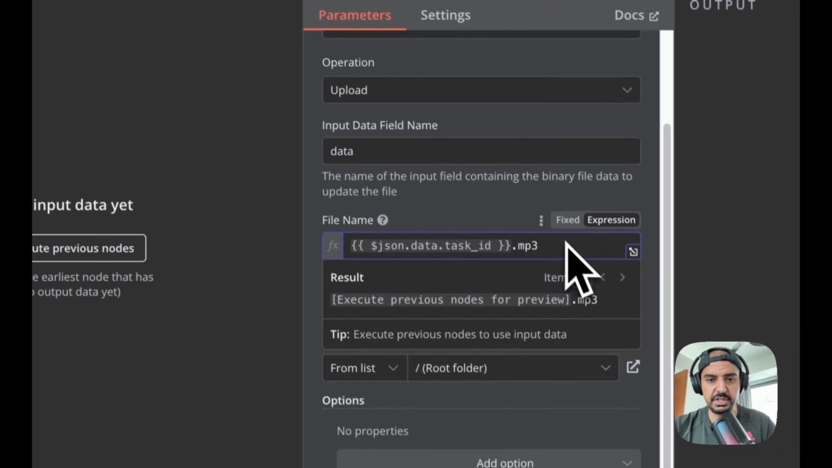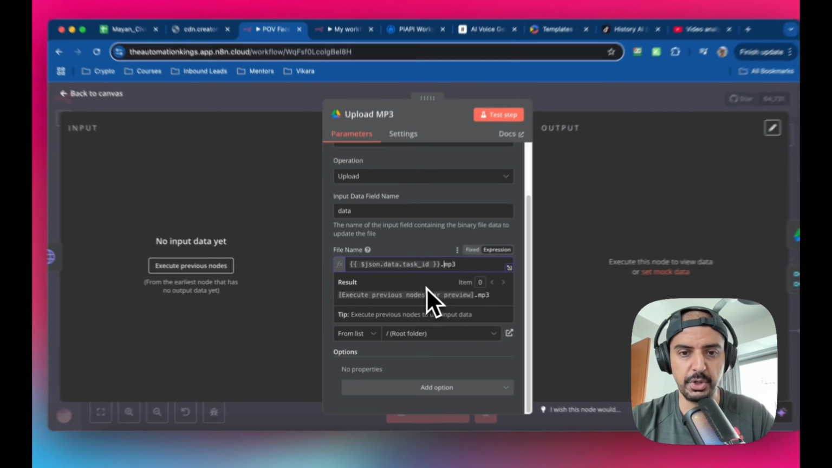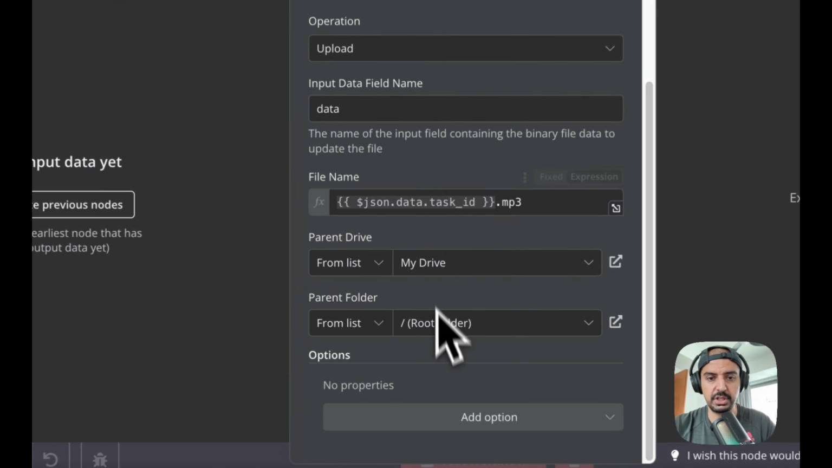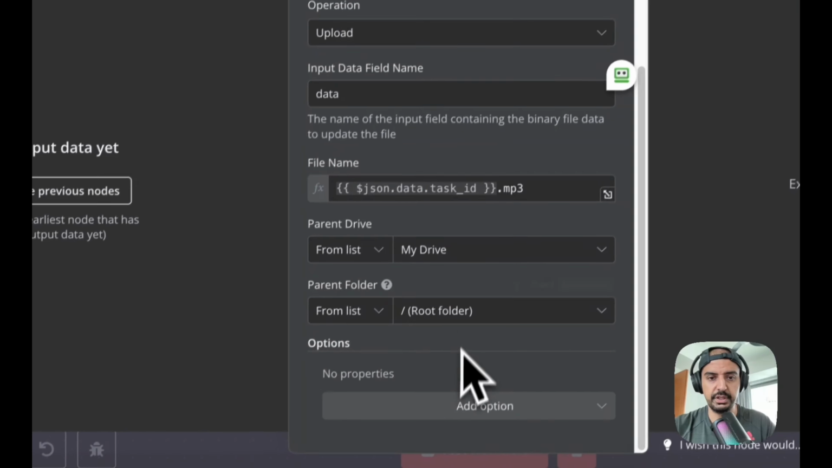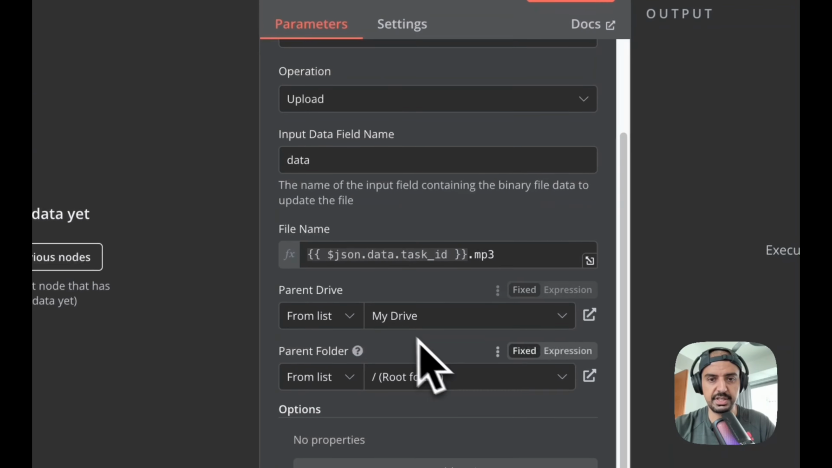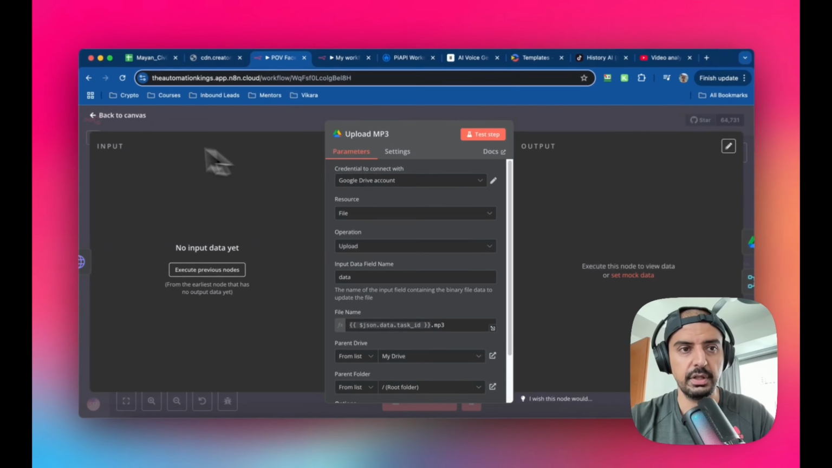And then in terms of the rest of the setup, so you can see here, it's pulling it from the previous module. I'm saving it at the root. You can create a folder for this. You can create like a Faceless video channel folder or whatever you want, okay? I'm just going to leave it at the root, which is fine here. And then this is my drive, right? So exactly the same, okay?